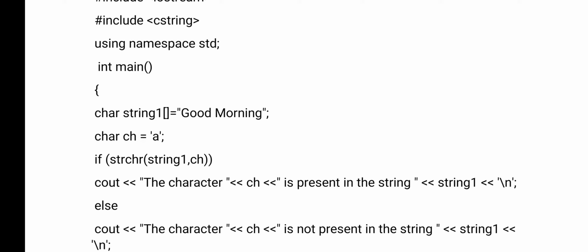A. If it is there, then you will get a message that the character you have given is present in the string. Otherwise the character is not present in the string. So A is not present, so you will get a message that it is not present in the string. Whatever character you have given is searched in the given string. If it is there, you will get character is present; otherwise you will get character is not present.